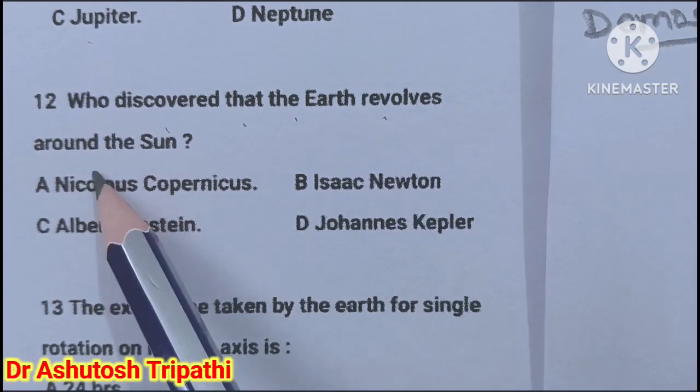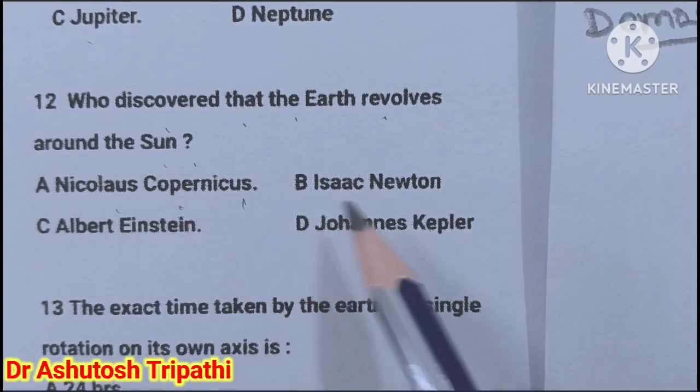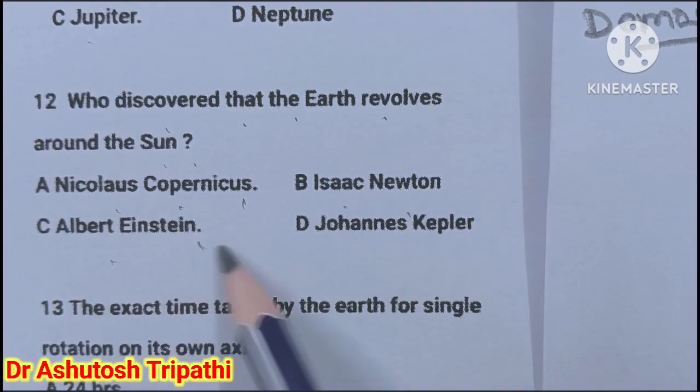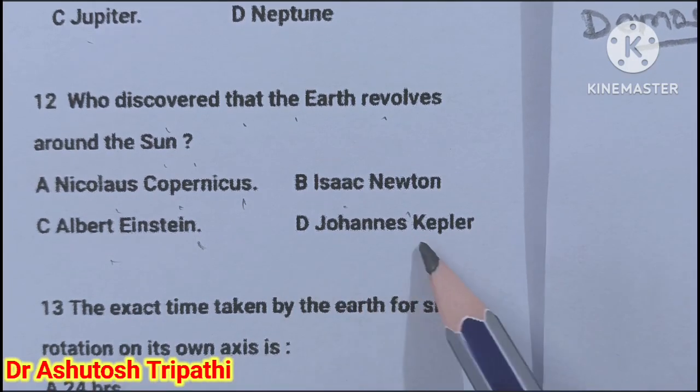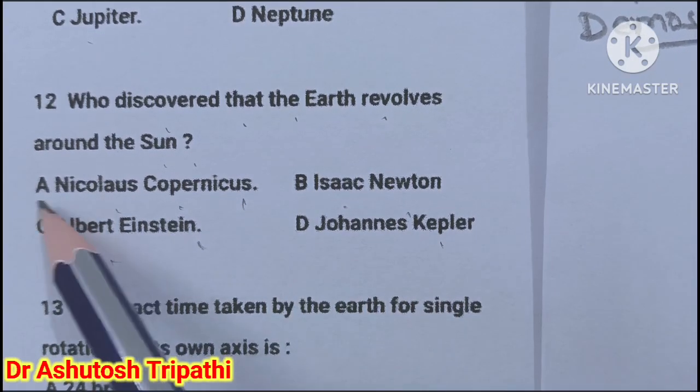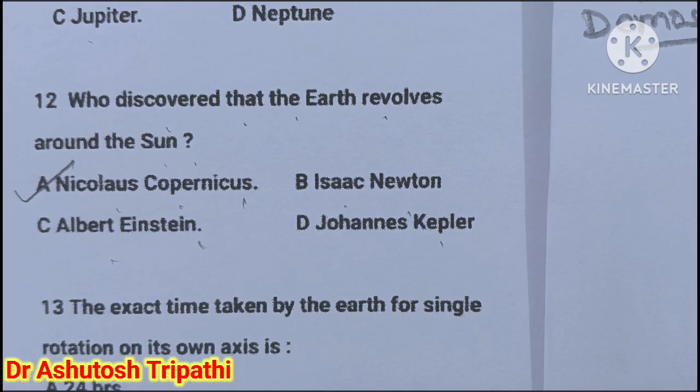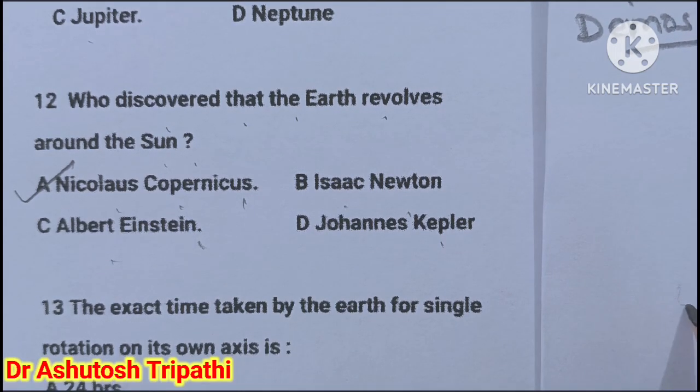Who discovered that the Earth revolves around the Sun? Nicholas Copernicus, Isaac Newton, Albert Einstein, or Johannes Kepler. The answer is Nicholas Copernicus, who discovered that the Sun is at the center and all the planets rotate around it.